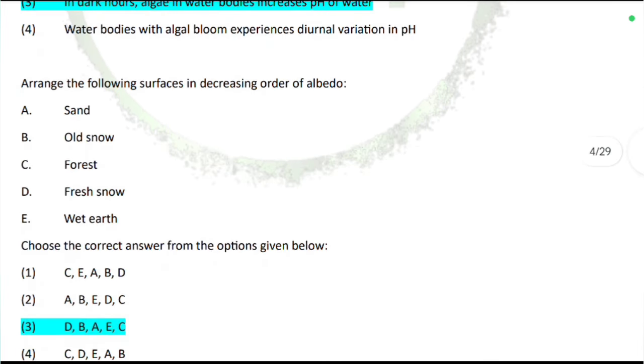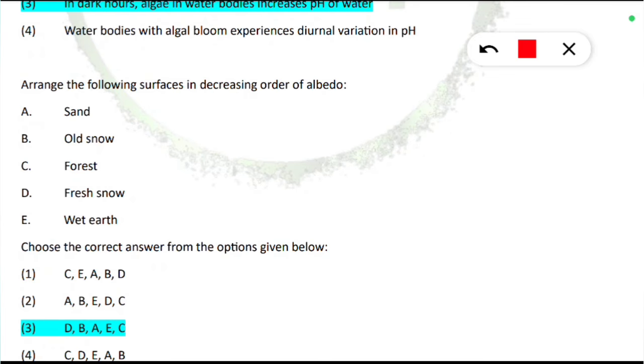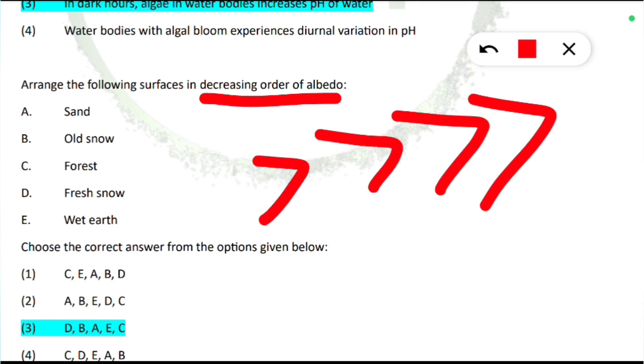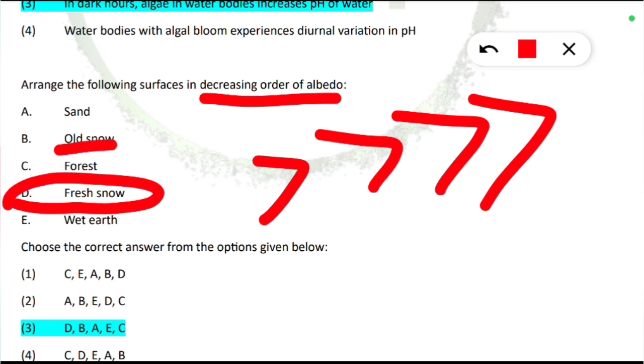Next is albedo. Which surface has more albedo, more reflectance, and which has less reflectance? Arrange the following surfaces in decreasing order of albedo. Decreasing means maximum to minimum. So maximum will be fresh snow. We all should know fresh snow has the maximum albedo, followed by old snow. Don't get confused between old snow and fresh snow. We all know snow has the maximum albedo, but among snow, fresh snow has the maximum, followed by old snow. Then it will be sand, then wet earth, then forest. So option number 3 will be the correct option.